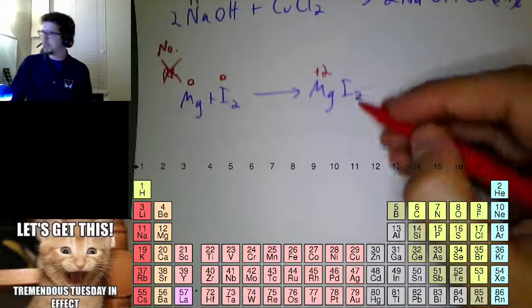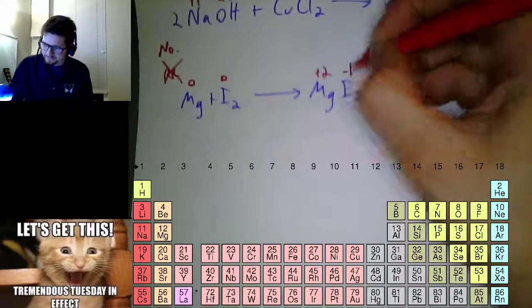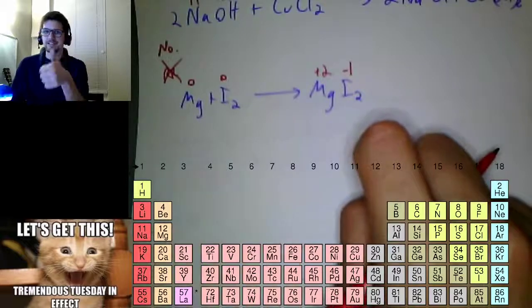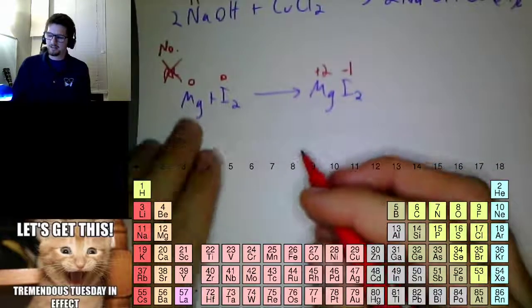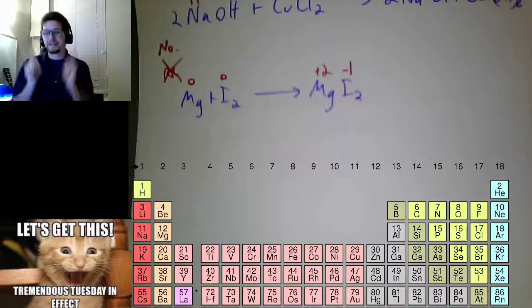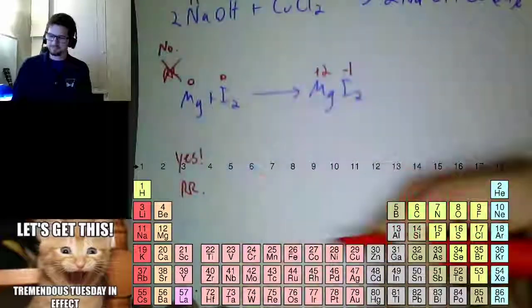Hydrogen, oxygen. No, I'm looking for iodine. Group 17 is -1. Iodine's down here in group 17, so that's -1. And I have 2 of them, so that balances out with my +2. So rule number 3 is checked. All right, magnesium is 0 here and +2 here, which means I had a change, which means yes, it is a redox reaction.